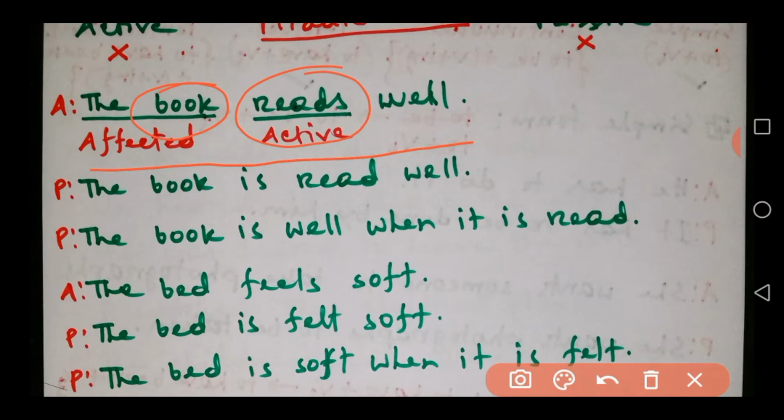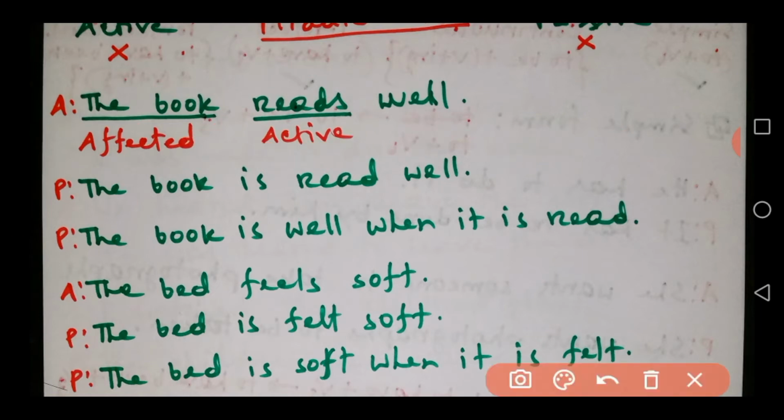If you get a sentence like this, these types of sentences can be made into passive in two ways, but I will ask you to do it the first way. It's better to follow the first one. If you can avoid the second one, it's not the best way. So, the book reads well.